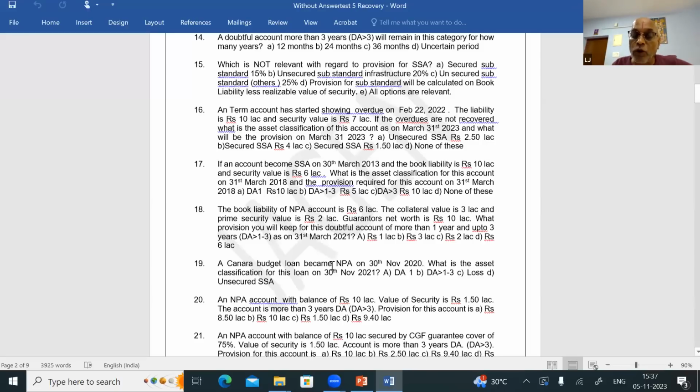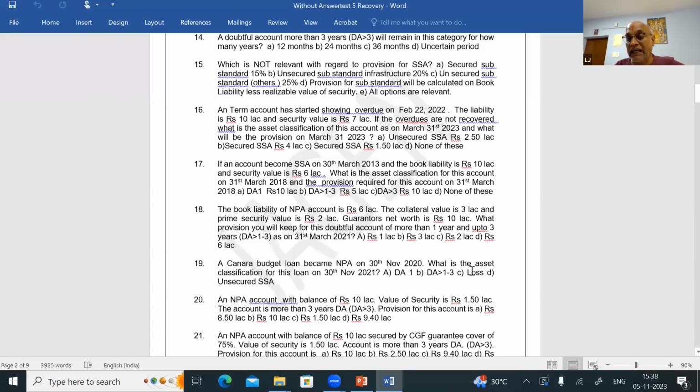A Canara budget loan became NPA on 30th November 2020. What is the asset classification for this loan on 30th November 2021? For 12 months it will be in unsecured substandard, so on 30th November 2021 it is called a loss asset.